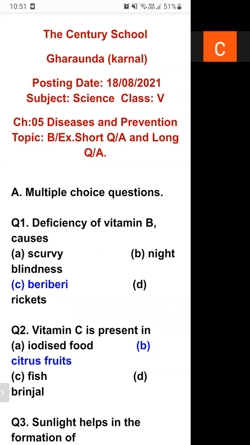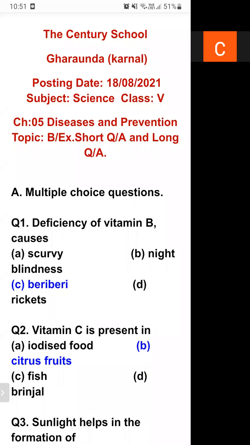Question number 2. Vitamin C is present in. So what is the source of vitamin C? Option A, iodized food, citrus fruit, fish, or brinjal. Vitamin C is present in citrus fruit.